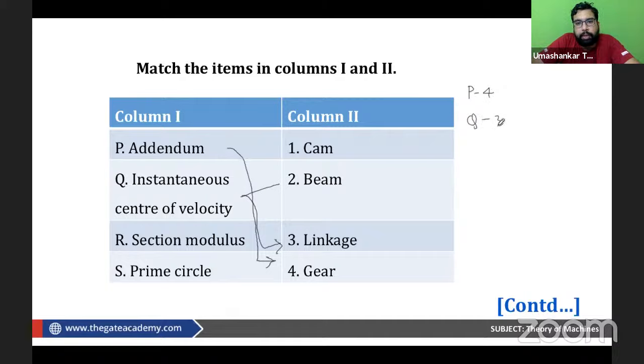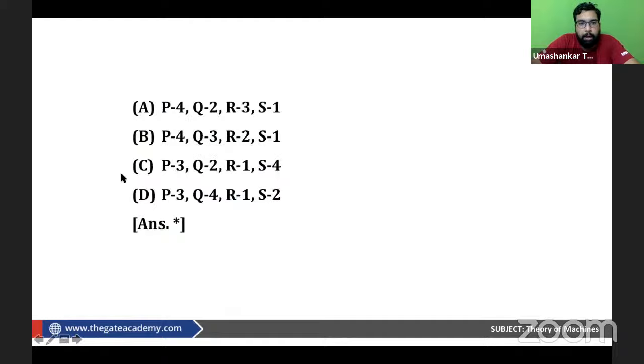Q is matched with 3. Section modulus is something related with the beam, I by Y max. Okay, so this is something from strength of material. And prime circle is something related to the cam. So we have S as 1. So P4, Q3, R2, S1. So we have B as the correct answer, right, my dear? So this is a question of 2 marks asked in 2006.